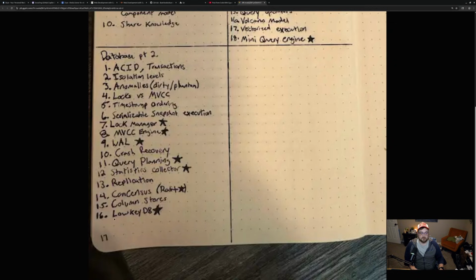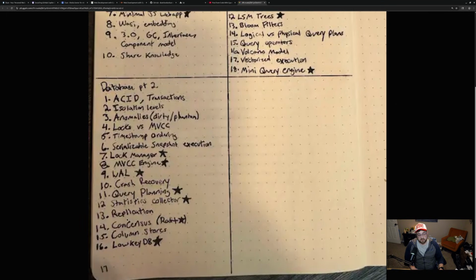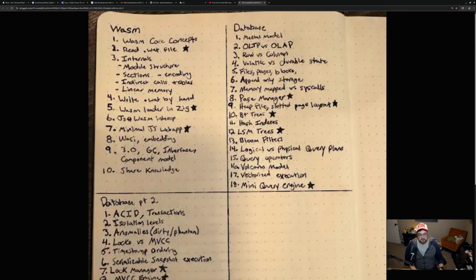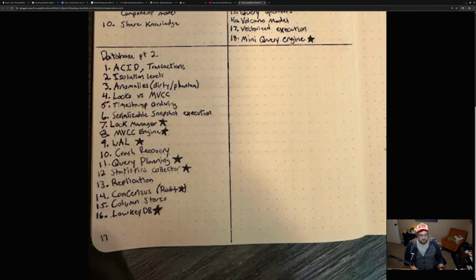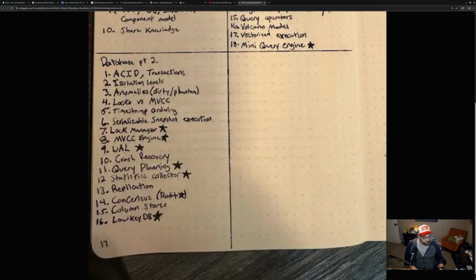I have this project called LowKeyDB that I want to build. So we're going to build that. And at the current point in time, the plan is for it to be an embedded database, but we'll see. My interests may change as I go through all of this and build this out. So I think having a full database that I build from the ground up will be a really fantastic opportunity to take everything that we've covered and really dig deep into it.